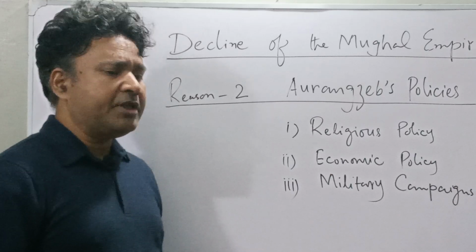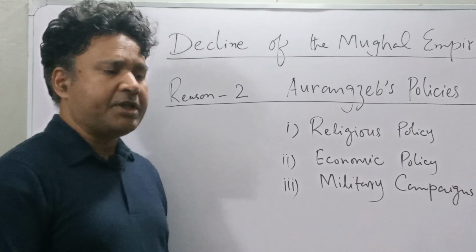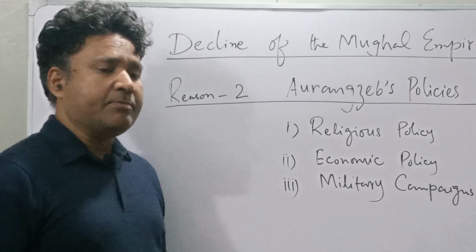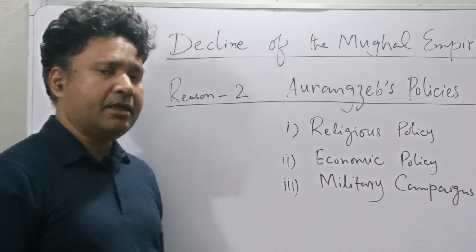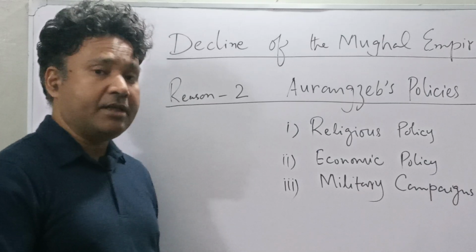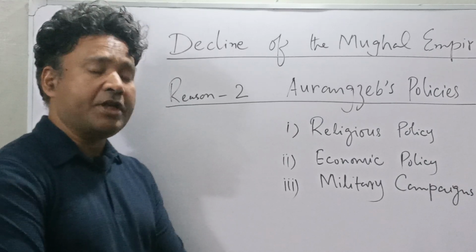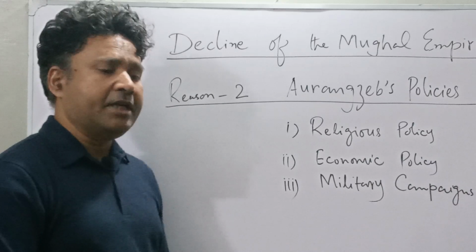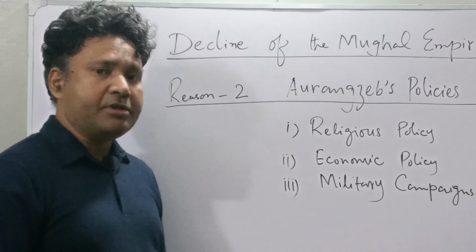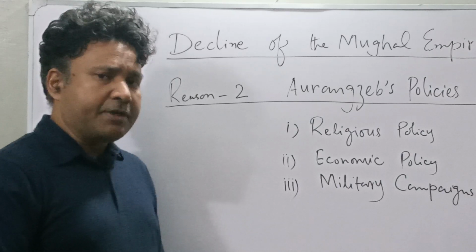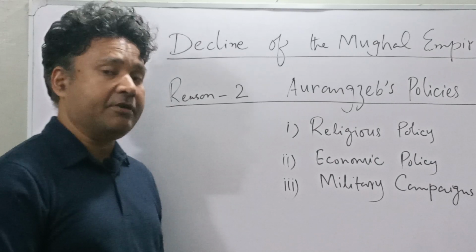And at the same time, he also abolished and stopped other practices. For example, it was a tradition that the Mughal emperor was made to sit on one side of a scale, while the other was filled with gold and silver, and this is how he was weighed. This practice was also stopped by Aurangzeb, and he also put a ban on the cultivation of narcotics throughout all the land of the empire.